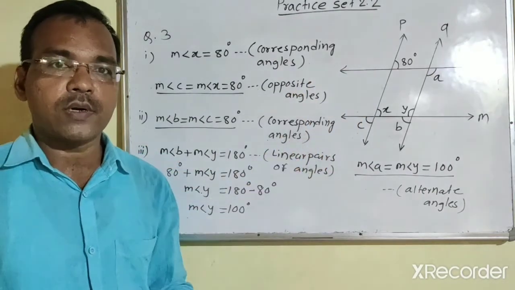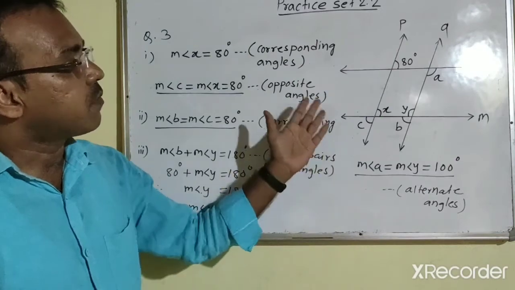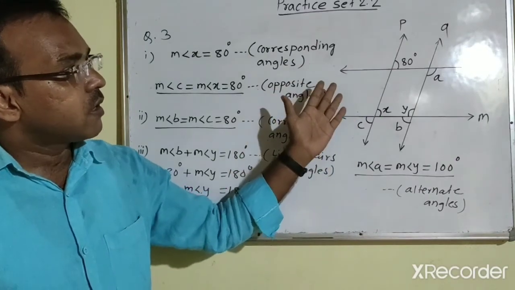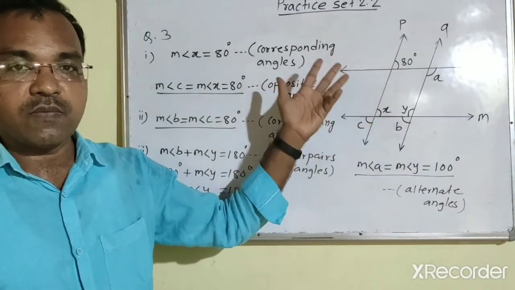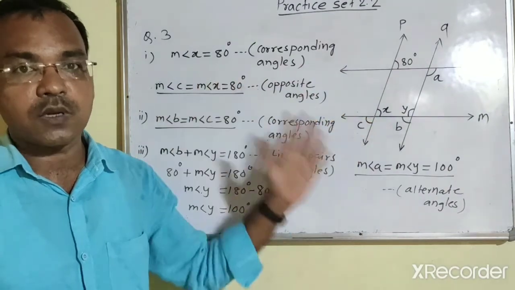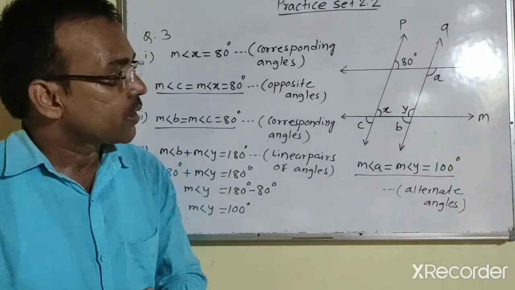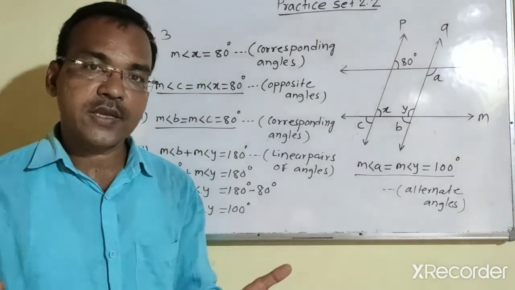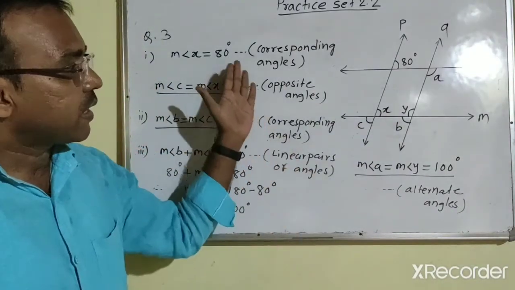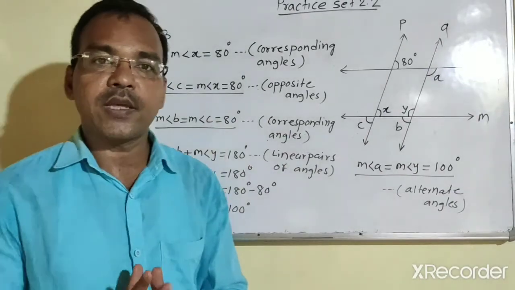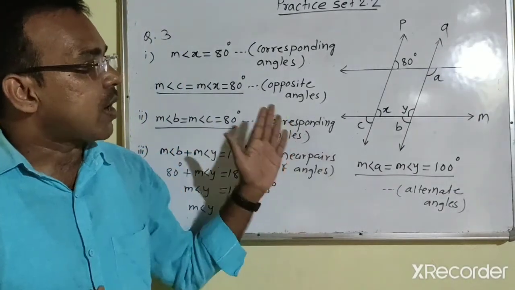So it's very important. First of all, you have to observe what is given to us, which lines are parallel, which information is given to us. We have to observe carefully. Then which property we can apply here, you have to guess, and in this way it's very easy to have answers like this. So students, I think all of you got this part very clear.